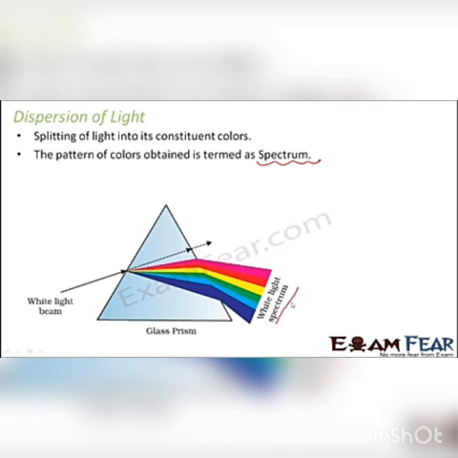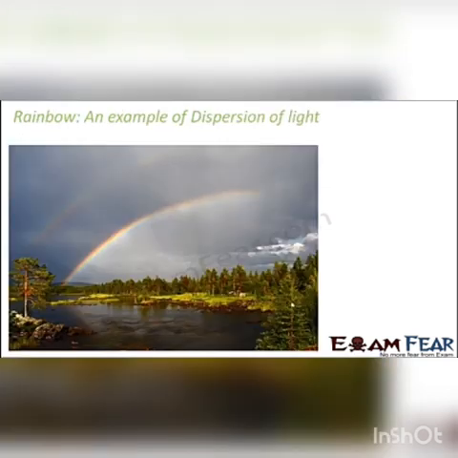This property of light, dispersion, is very interesting, and we see it in a lot of natural phenomena. One best example of dispersion of light is the rainbow. You would have seen a rainbow in the sky after a rain or before a rain. When the weather is sunny, but at the same time there was a huge rainfall, that's when you see a rainbow. What happens? You just see a stream of 7 colors appearing in the sky.